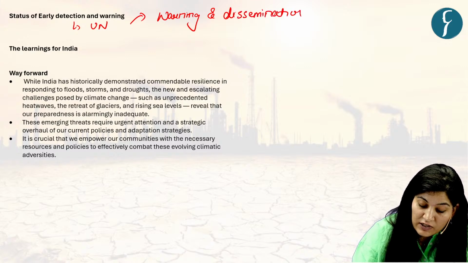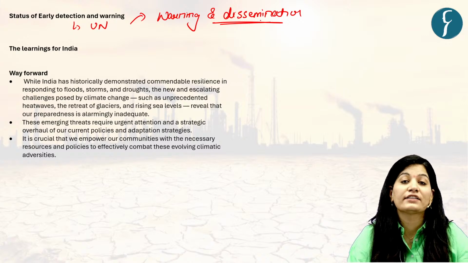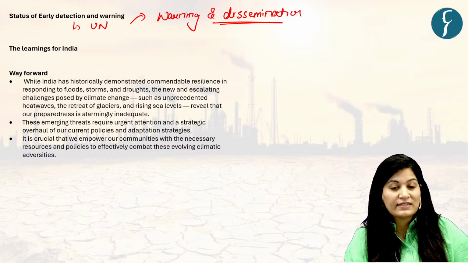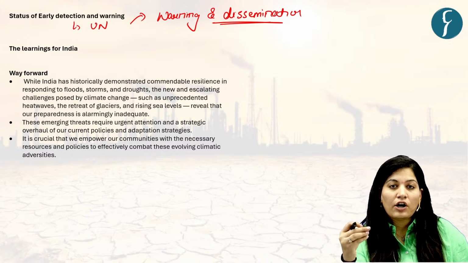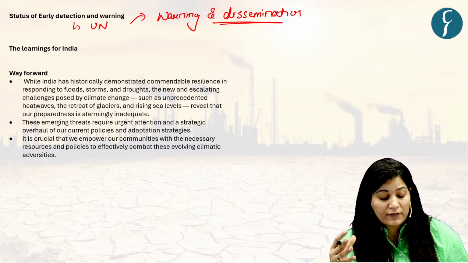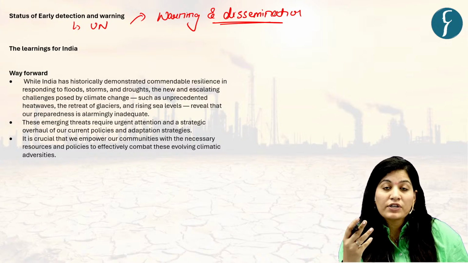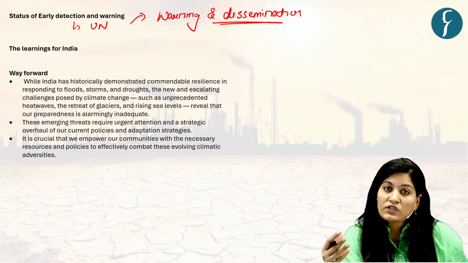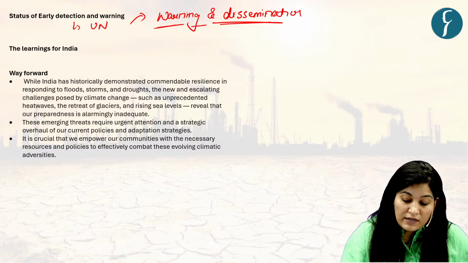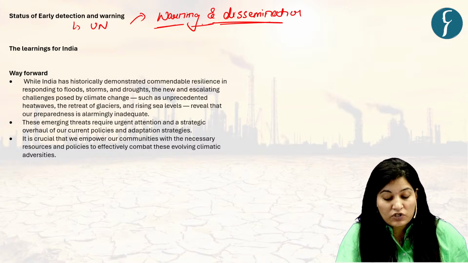Warning and dissemination was the strongest area under the framework with respect to Asia. That means once a potential disaster or extreme event is identified, Asian countries are relatively effective in communicating a warning to their citizens. Okay. So they are strong in the warning and dissemination part.